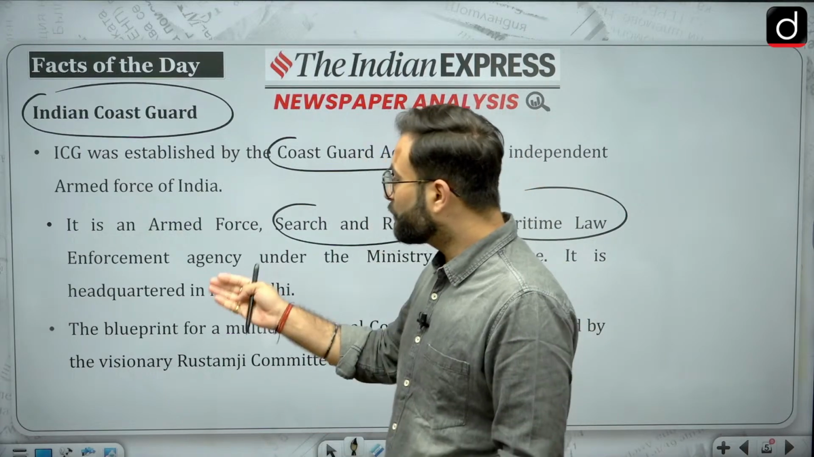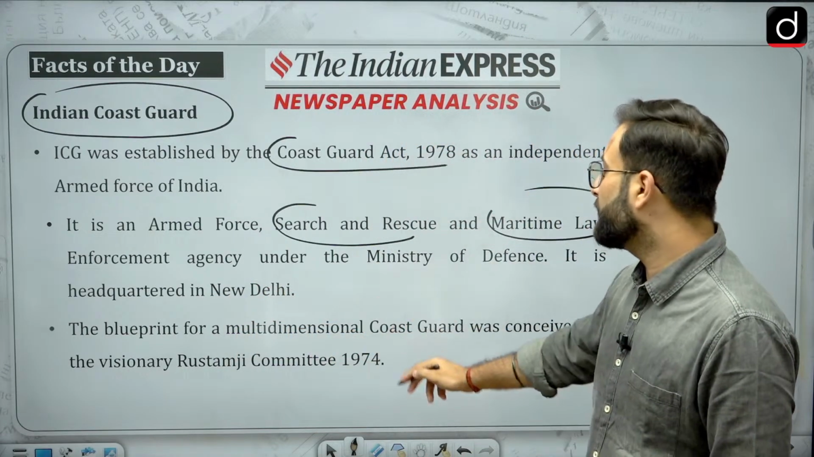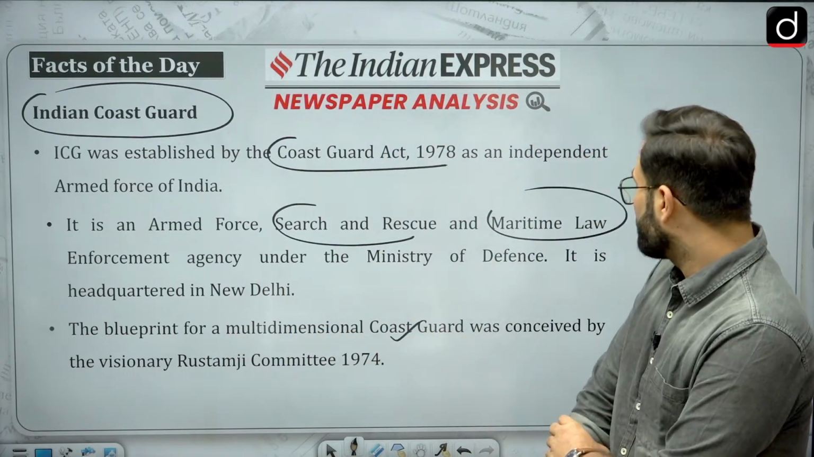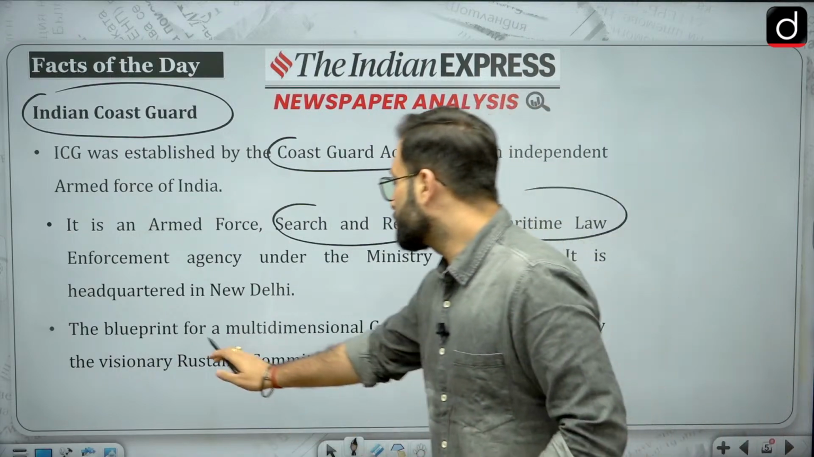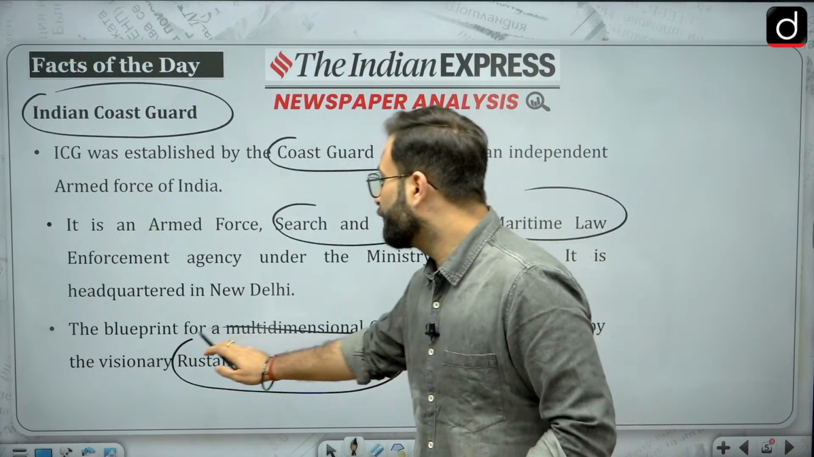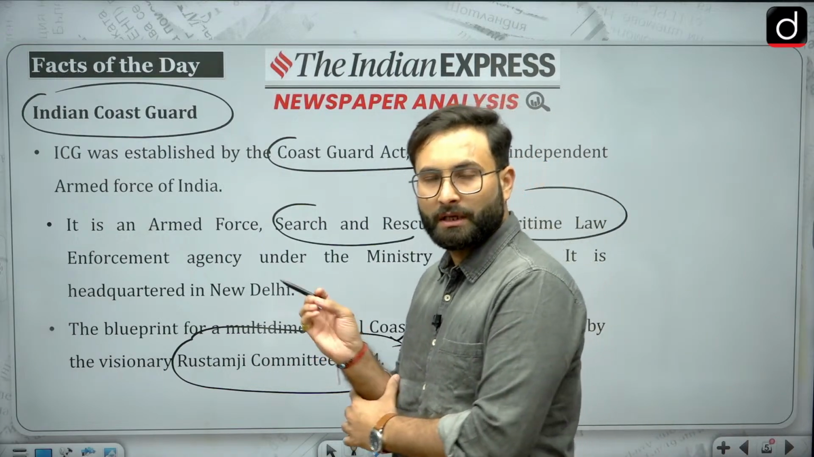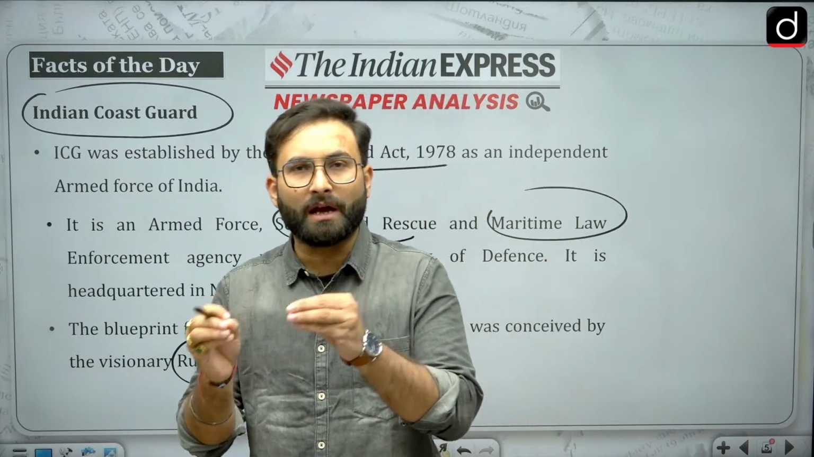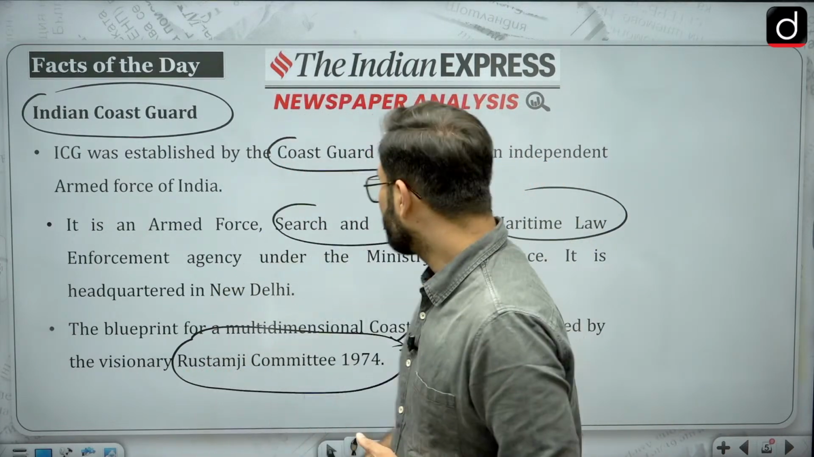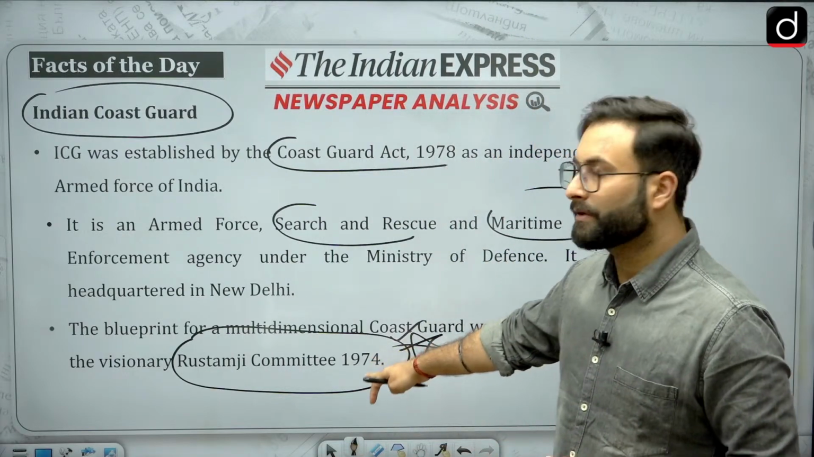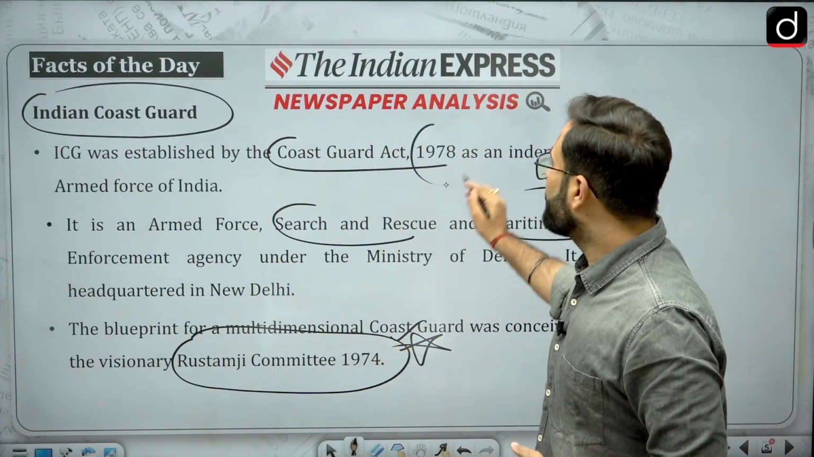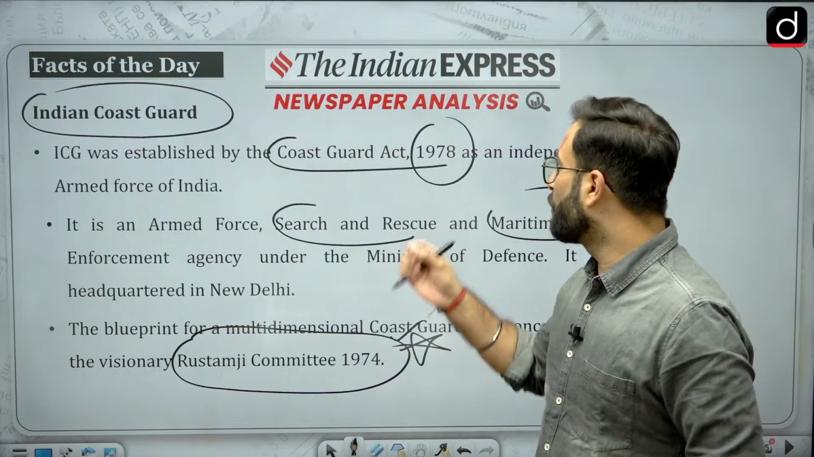Then, coming to the next one, the blueprint for the multi-dimensional Coast Guard was conceived by the visionary Rustamji Committee in 1974. You can remember this name of the committee. On the recommendation of this particular committee, they conceived the idea of having the Indian Coast Guard. With that, in 1978 we came up with the act, that is the Coast Guard Act.